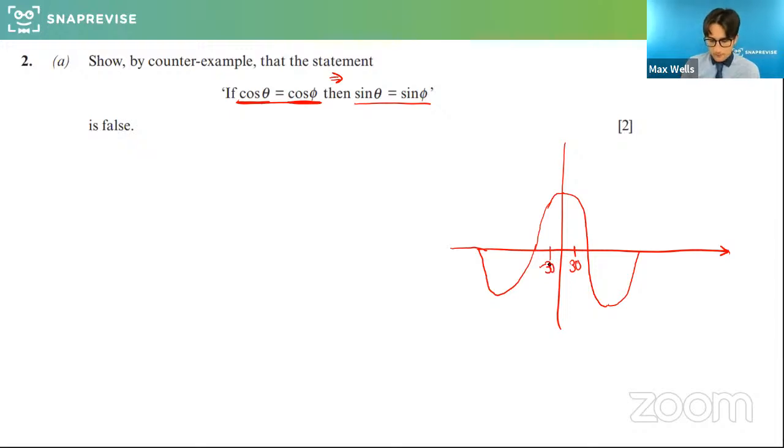Is that clear? So if, for example, a bit like the previous question, if theta was equal to the minus version of phi, then that statement would work, because cos of the value is equal to cos of the negative of it.